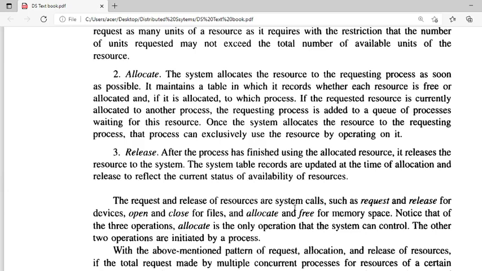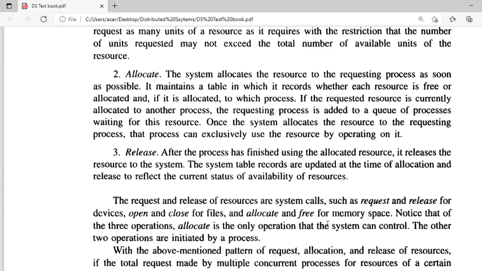The request and release of resources are system calls, which are similar to request and release for devices. Resources may be files, memory space, like that. They are similar to opening a file and closing of files. Allocation means allocation of memory, and release is nothing but freeing of memory space.